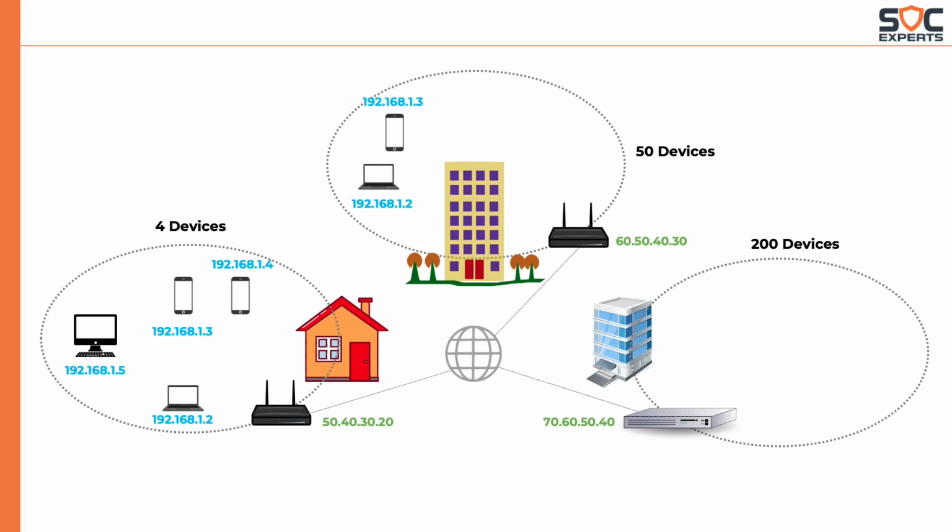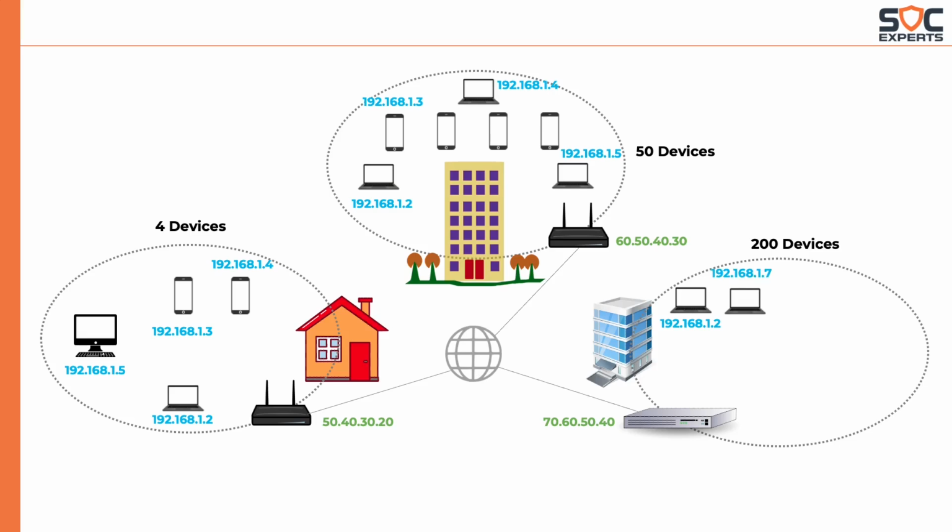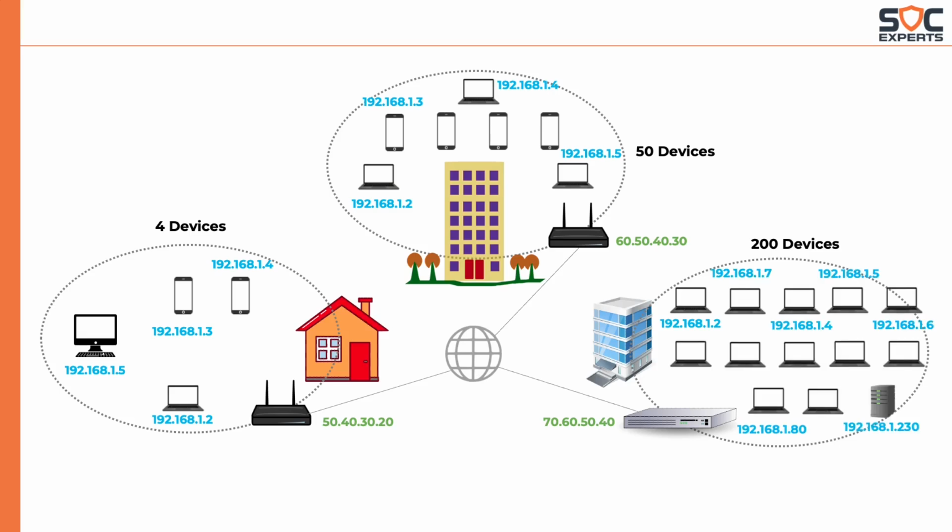Here also the administrator could configure the devices to use 192.168.1.2, 1.3, and so on. If you look inside the office, the admin has decided to use the same set of private IP addresses, that is 192.168.1.2, 1.3, and so on. In the above network, we have connected more than 254 devices using just 3 public IP addresses.